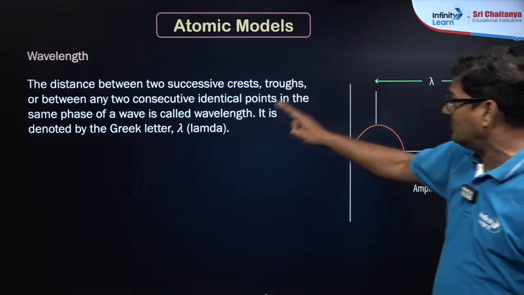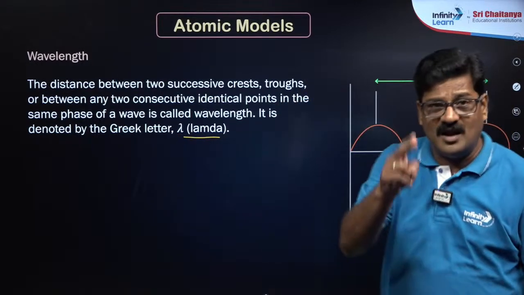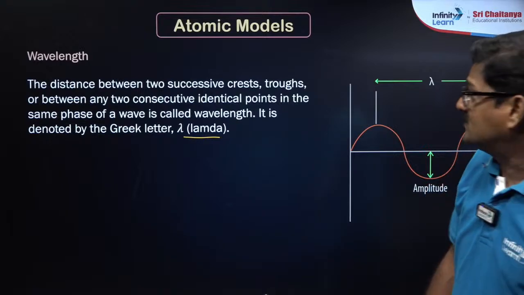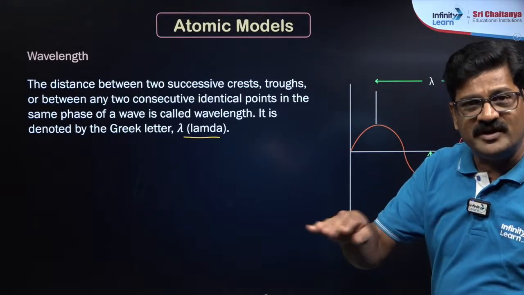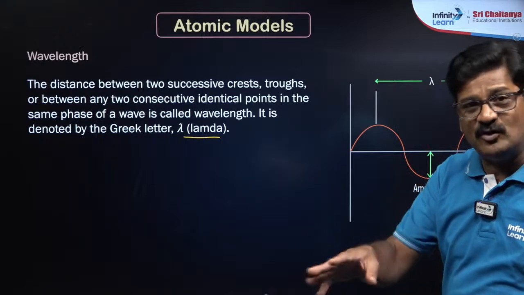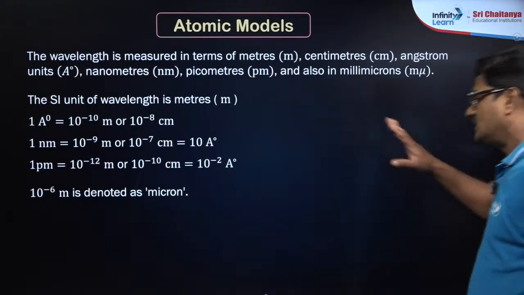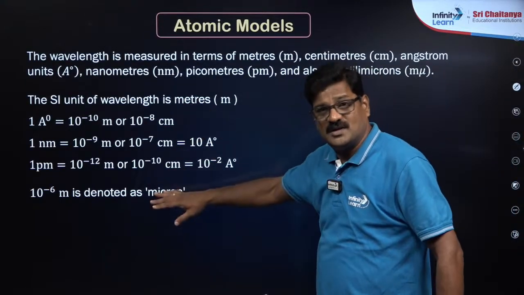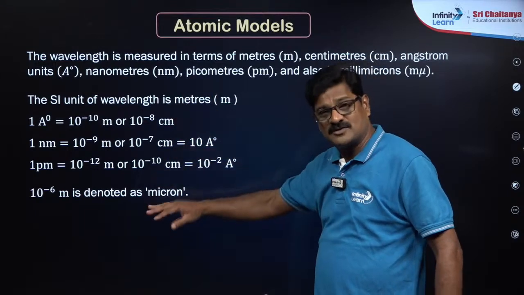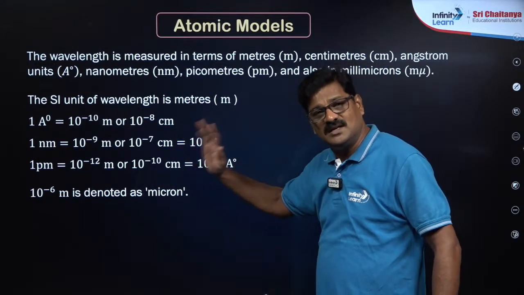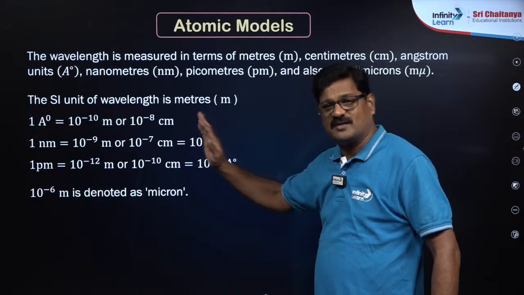It is indicated by the symbol lambda and it's measured in length units: angstrom, centimeter, meter, nanometer, picometer, like that. These are simple unit conversions, and you can use them in physics as well as in chemistry, atomic structure.